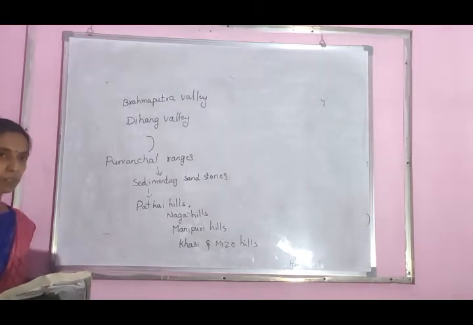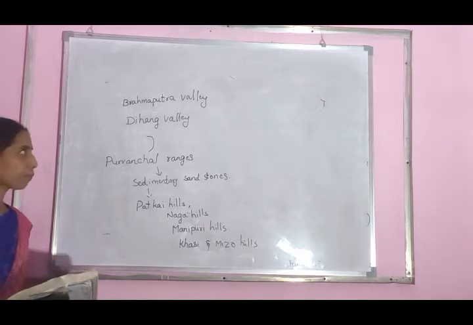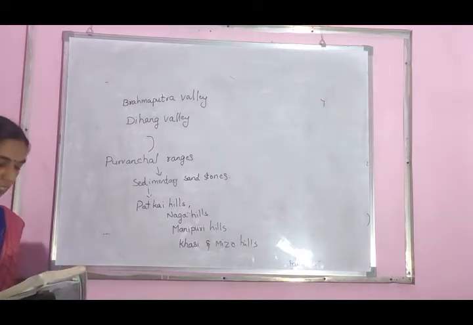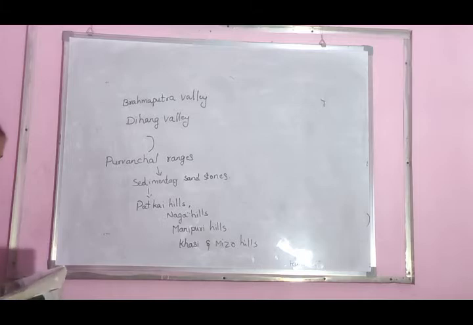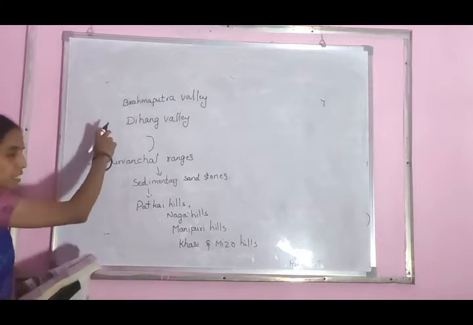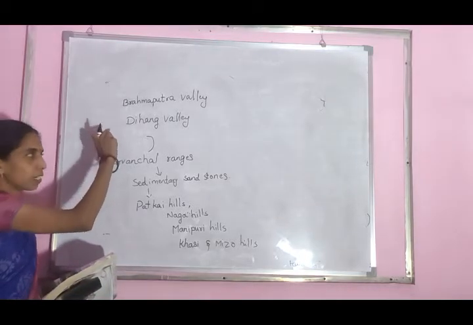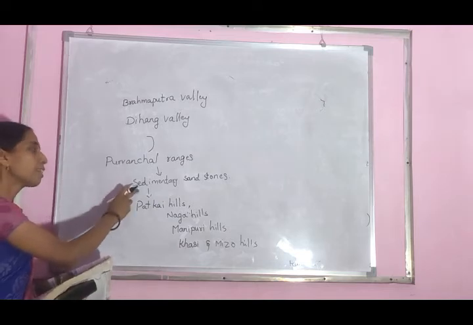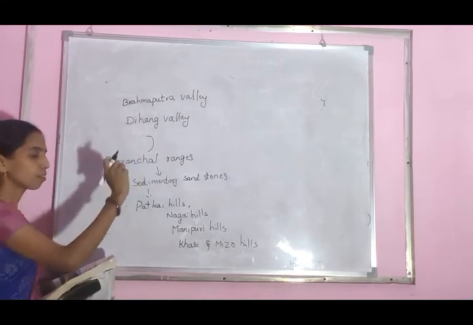Different names are there for the Purvanchal ranges. On which side are they located? The Purvanchal ranges are located in the northeastern states. How are they composed? Sedimentary rocks and sandstones.